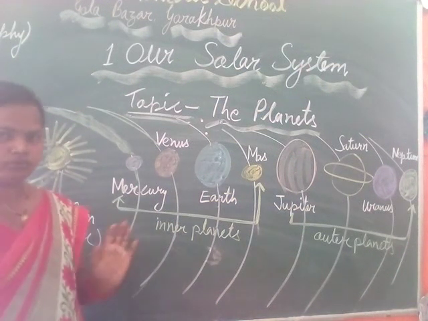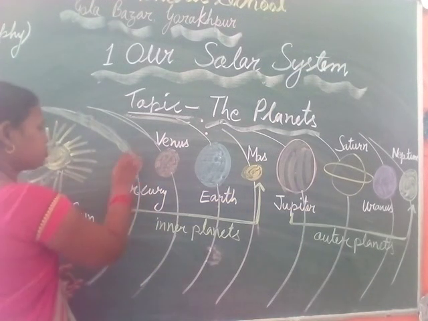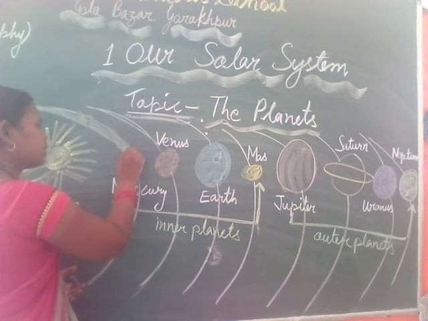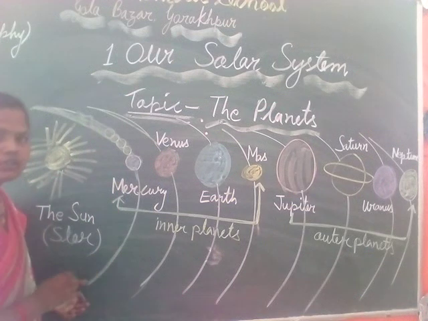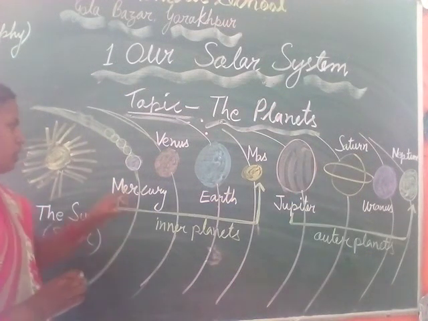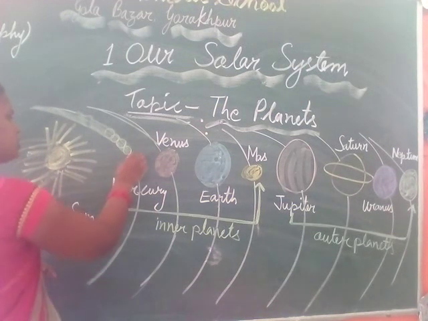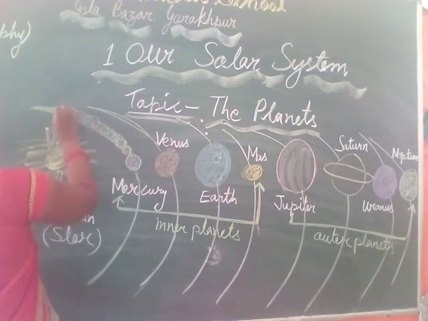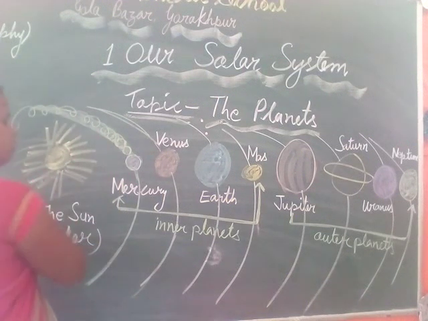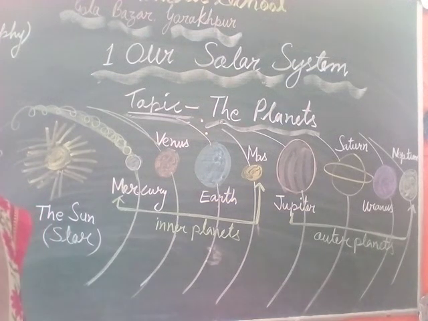And as you know, all these planets revolve around the Sun. But besides this, they also revolve on their own axis. I hope you are clear. They revolve around the Sun, but besides this, they rotate on their own axis in this way, round and round, circling and moving around the Sun. I hope this is clear to all.